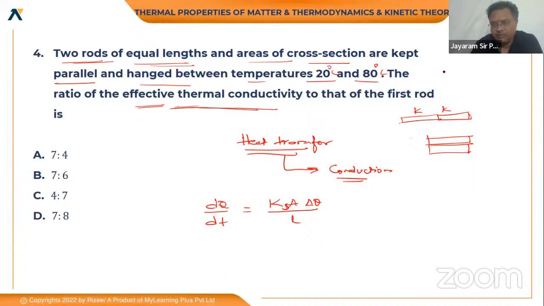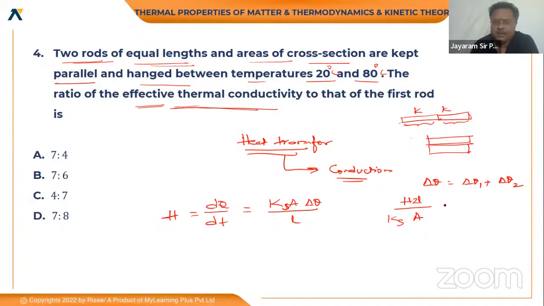The rate of heat flow will be the same, and the overall temperature difference is the temperature difference across the first plus that across the second. If I name dq/dt as some h, then h into L by K effective in series into area.